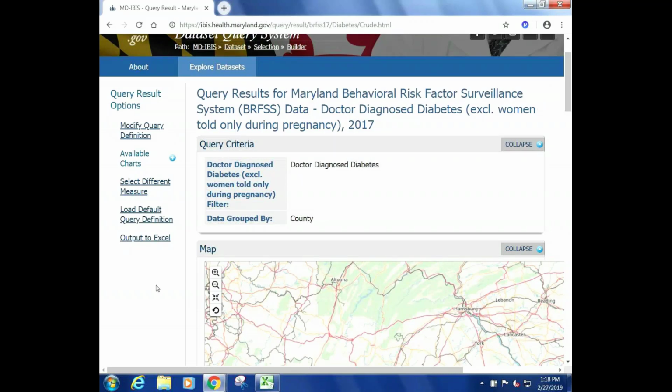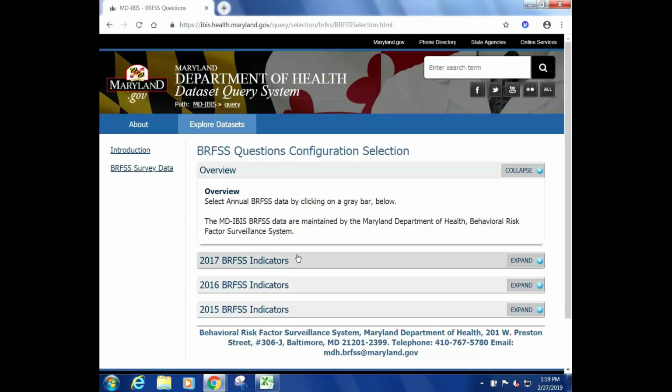And when I'm ready to look at another indicator, all I need to do is go back and click this button up at the top that says select a different measure, and it will take me back to this screen and I can begin the process again.